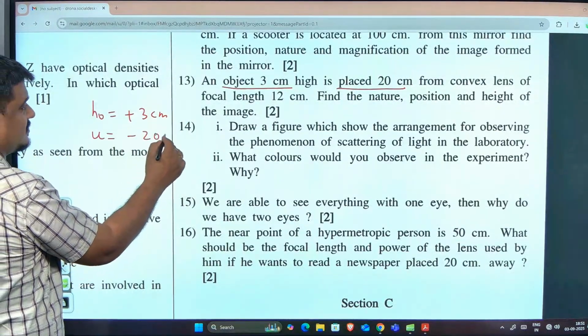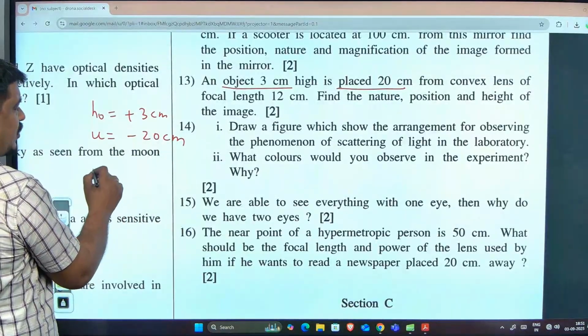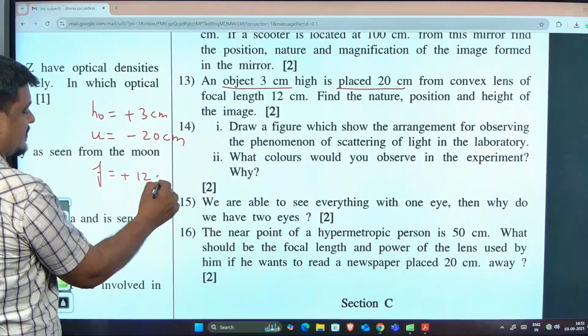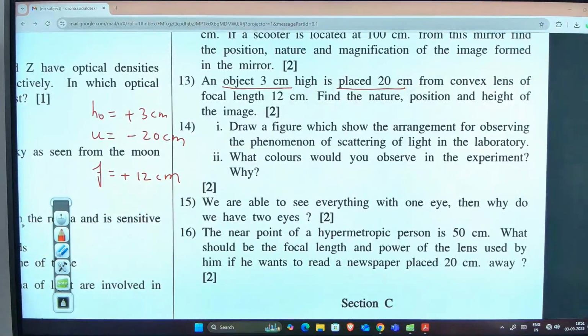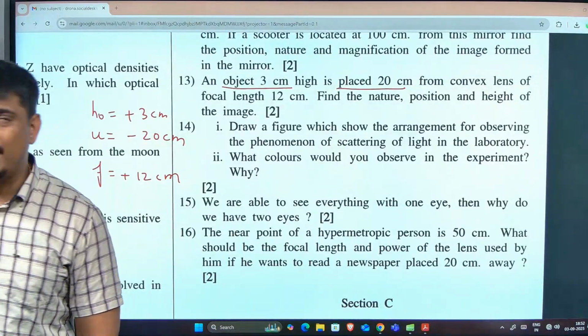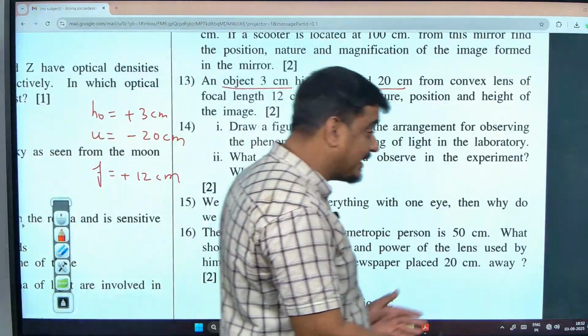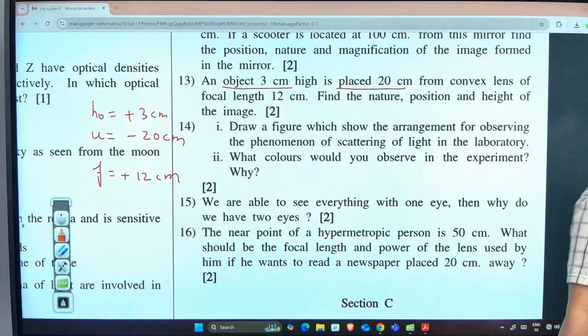Height also you have to find. With this data, you are requested to find the value of v. If you use 1 by f is equal to 1 by v plus or minus 1 by u, because it is a lens, 1 by f is equal to 1 by v minus 1 by u. Put all the values correctly, you will get the answer.